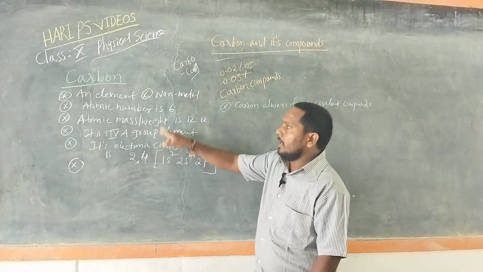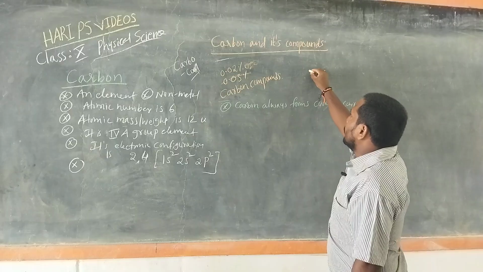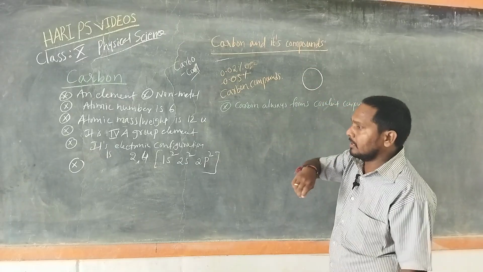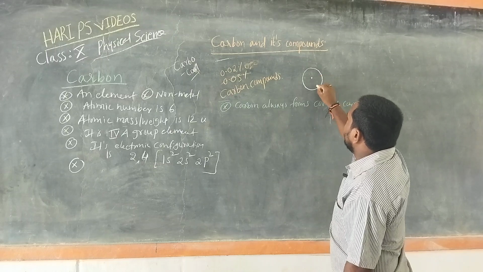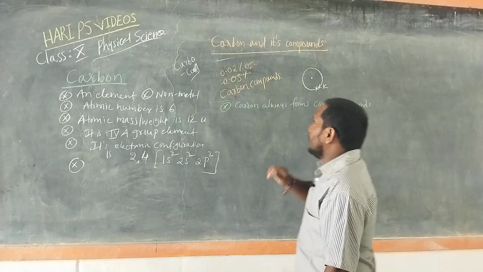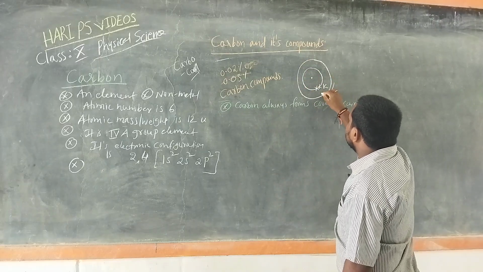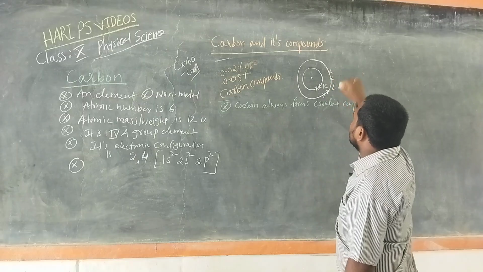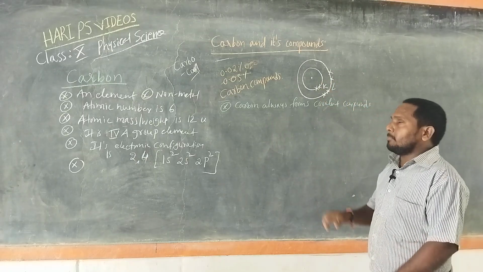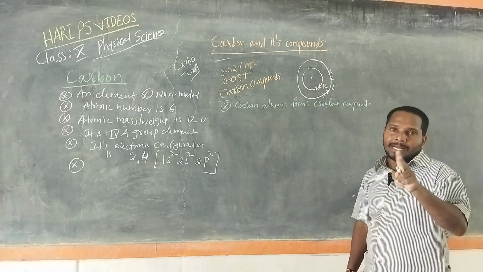Carbon's atomic number is 6. To get stability, how many electrons does it require? 4 electrons. The first shell K has 2 electrons, then the second shell L has 4 electrons. To get stability, carbon needs 4 electrons, and there are 2 possibilities.